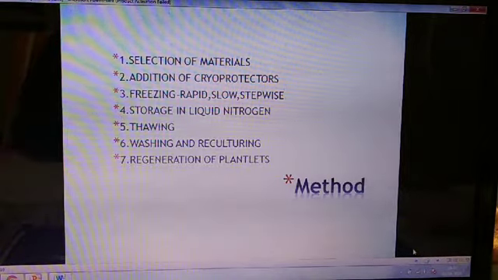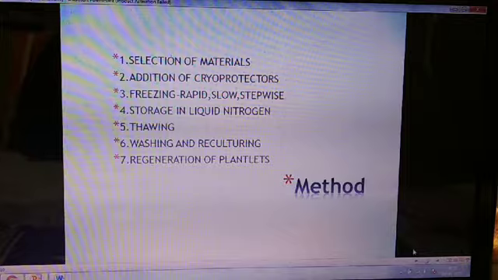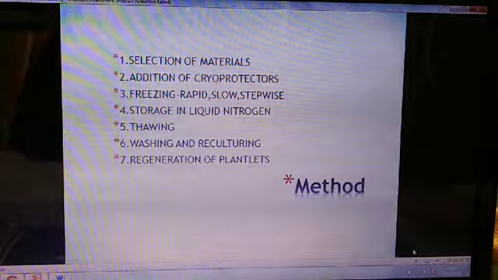Next comes the slow freezing process. In this, the rate of freezing is slower, 0.1 to 10 degrees centigrade per minute. This allows the flow of water from inside to outside. Extracellular ice crystals are formed, but intracellular crystals are not formed. Through this slow freezing, cryopreservation of meristems of potato, cassava, and strawberry has been successfully done.